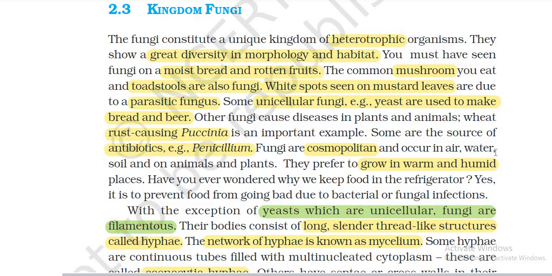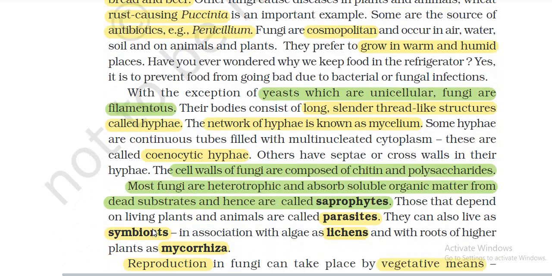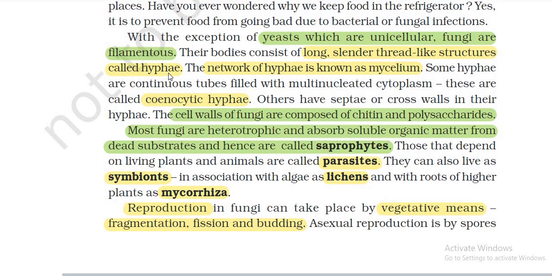Fungi are cosmopolitan and occur in air, water, soil, and on animals and plants. They prefer to grow in warm and humid places. Have you ever wondered why we keep food in a refrigerator? Yes, it prevents food from going bad due to bacterial and fungal infections. With the exception of yeast, which is unicellular, fungi are filamentous. Their bodies consist of long, slender, thread-like structures called hyphae.